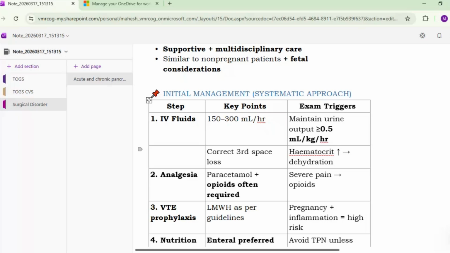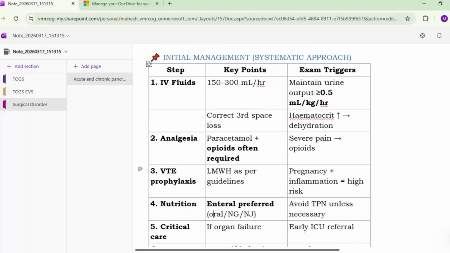So if there is an increased hematocrit, that will lead to dehydration, and this is mainly because of the third space loss. Okay, analgesia: safe is paracetamol, but the patient may require opioids because of the severity of the pain. So severe pain will require opioids.